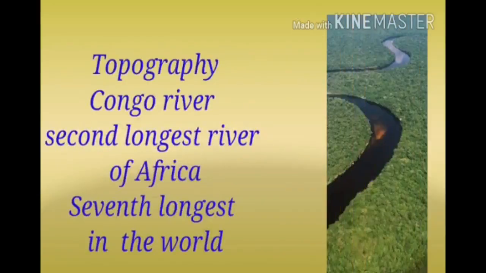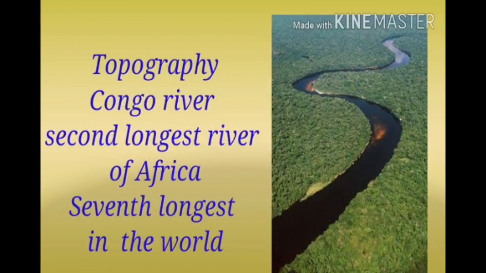Do you know, children, what we mean by topography? Topography is the study of the land surface. In particular, it lays the underlying foundation of the landscape. For example, topography refers to mountains, valleys, and rivers on the surface. The landscape of the country is dominated by the Congo River, which is the second longest river in Africa and the seventh longest river in the world. The Congo Basin covers the entire country.